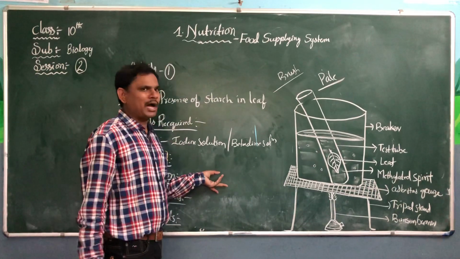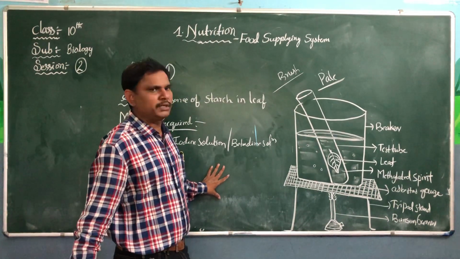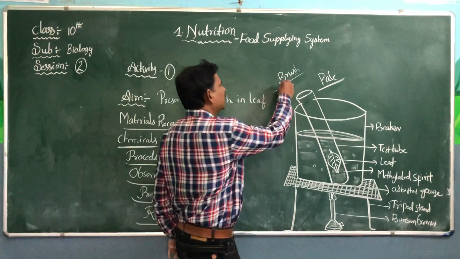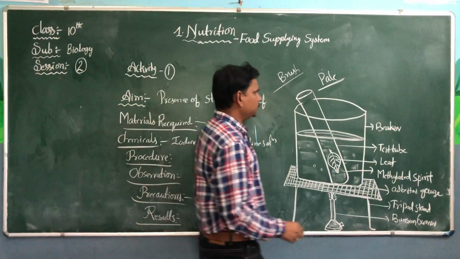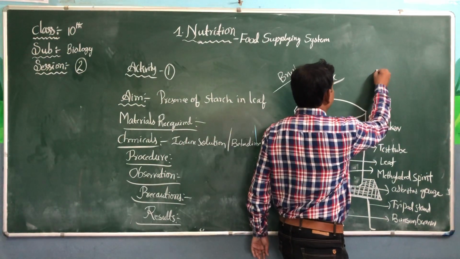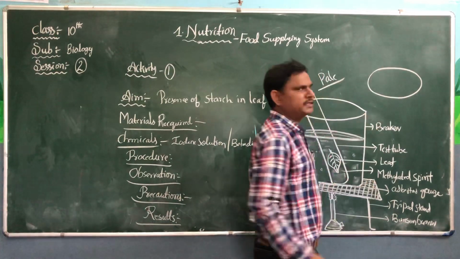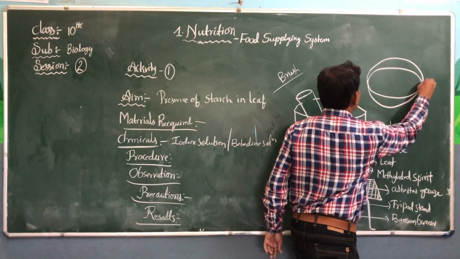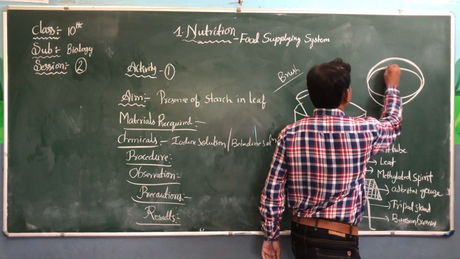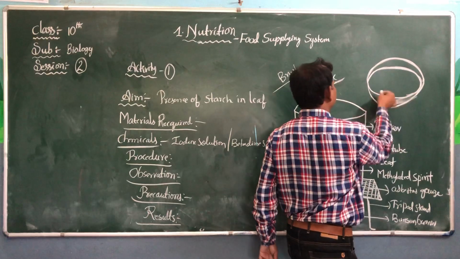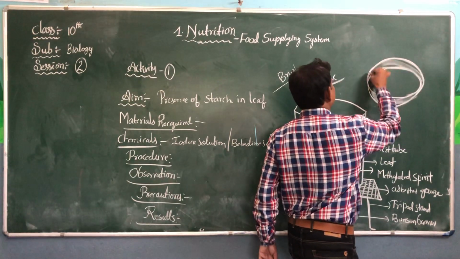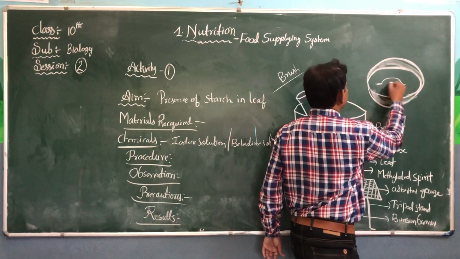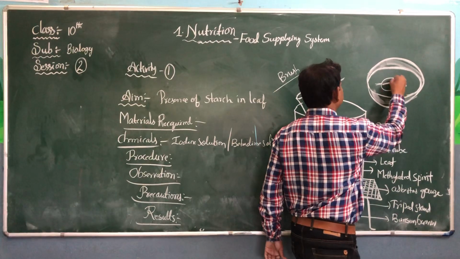After heating, remove the leaf from the methylated spirit with the brush and spread it in the petri dish, a small instrument made of glass.